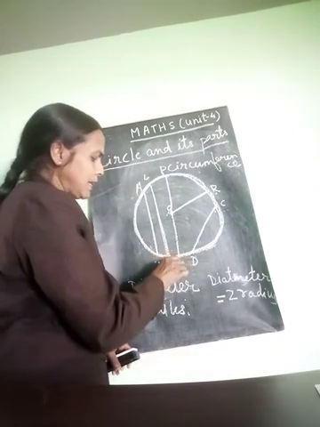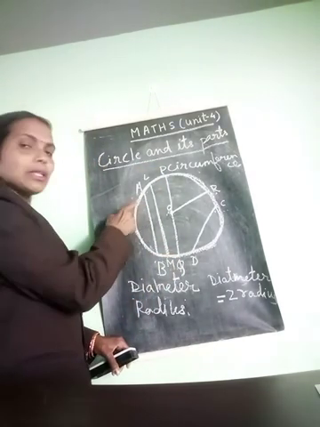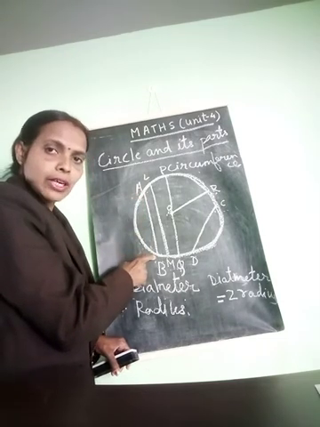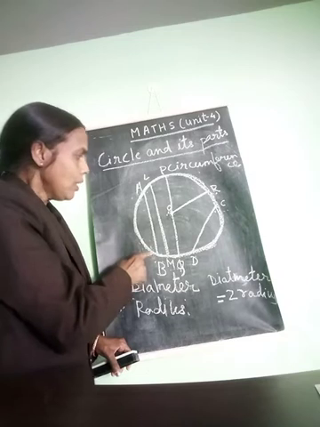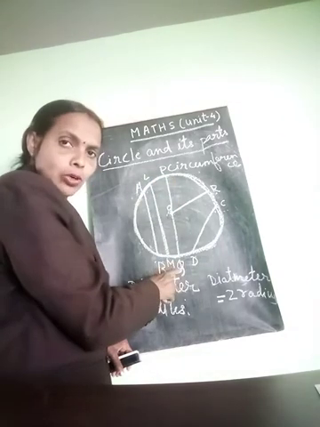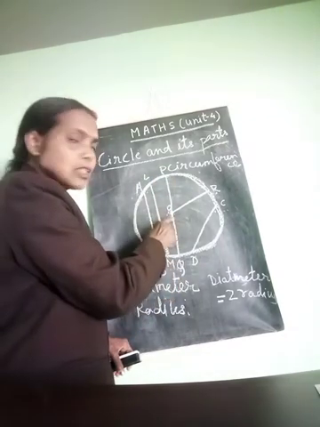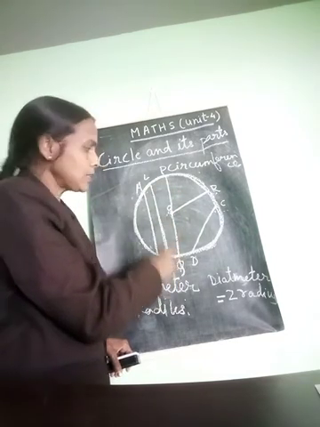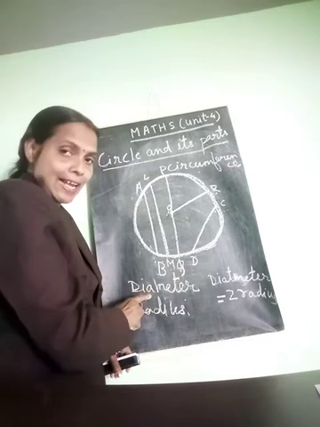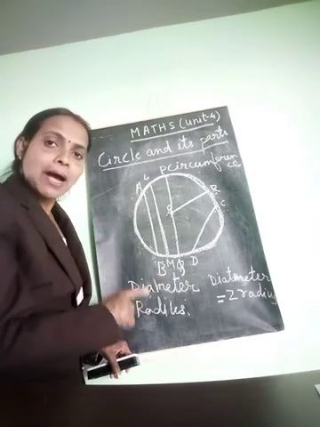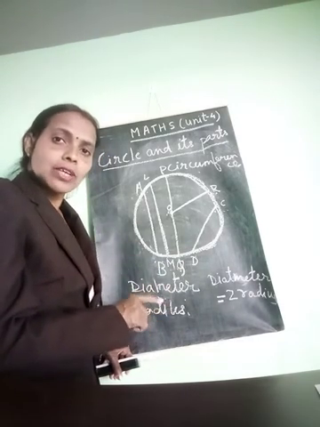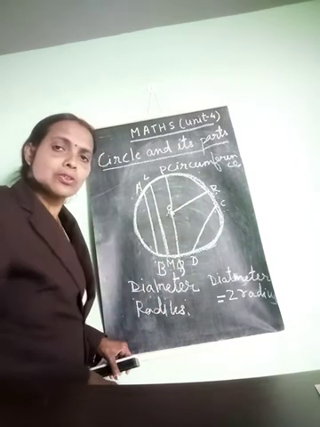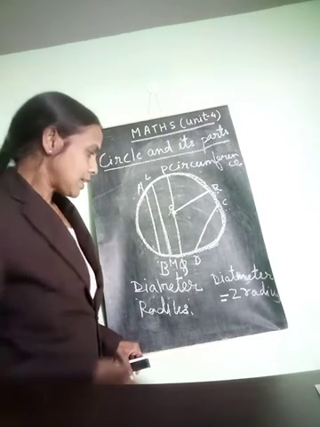Okay, I am giving name and length. So a line segment which joins any 2 points on the circumference is called the chord. Now PQ is also a chord and it is passing through the center and it is the longest chord. So we have a different name for this chord. We call it a diameter. Diameter always passes through the center of the circle. We have to remember that.